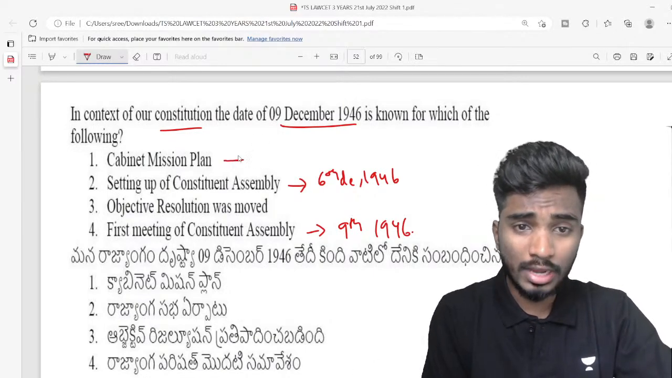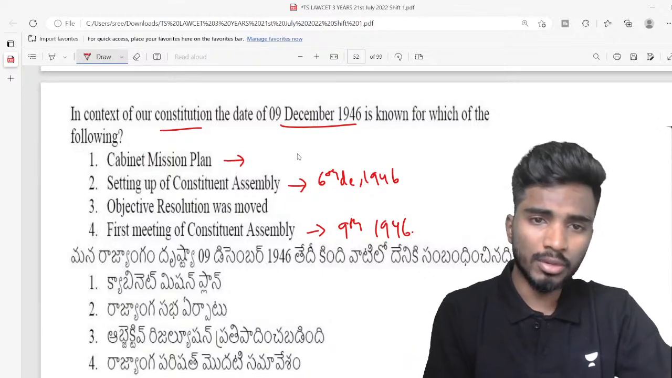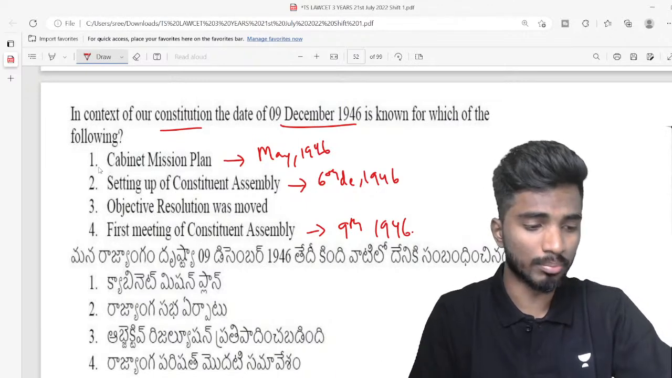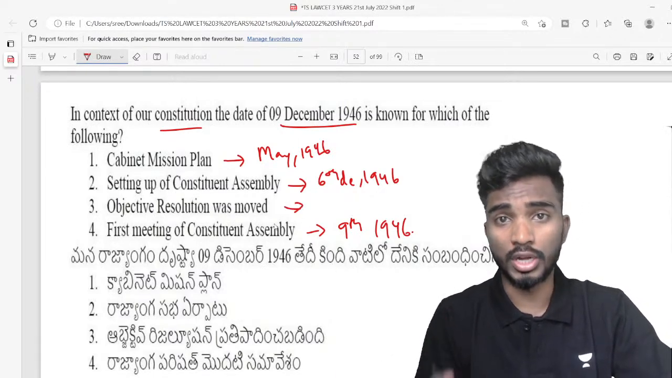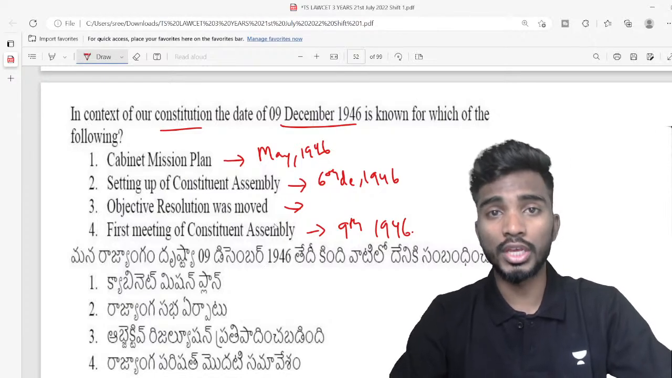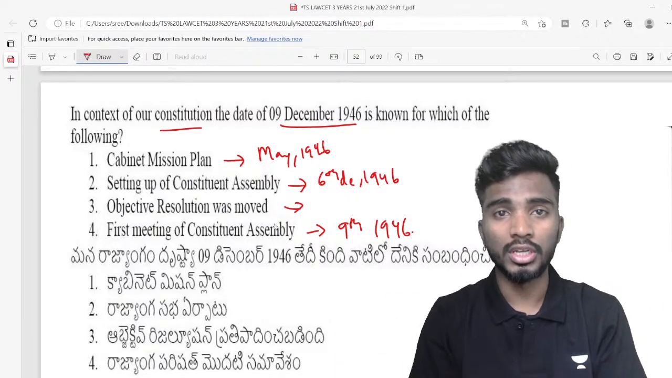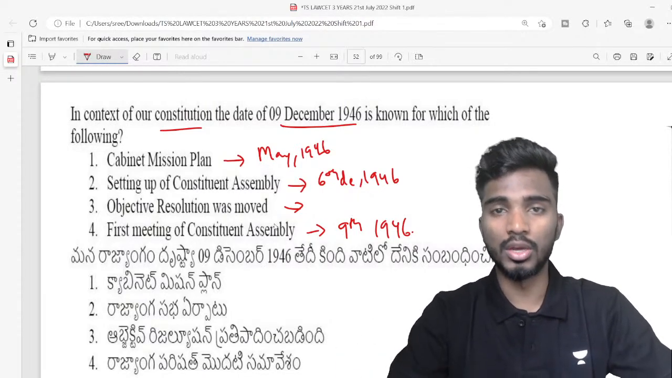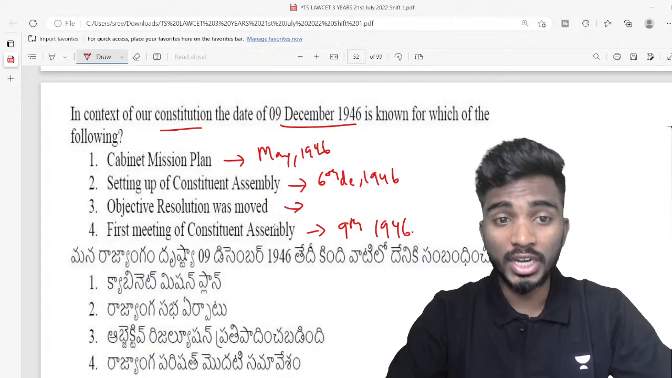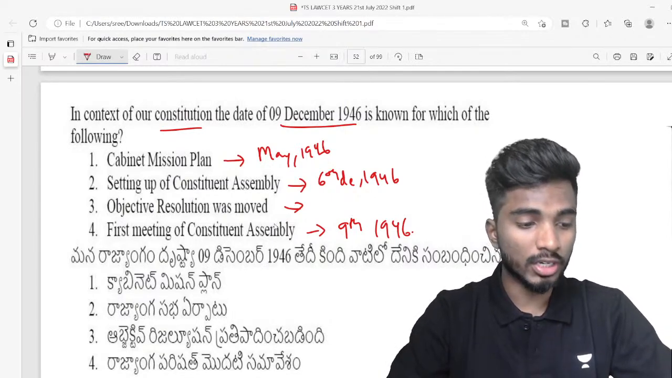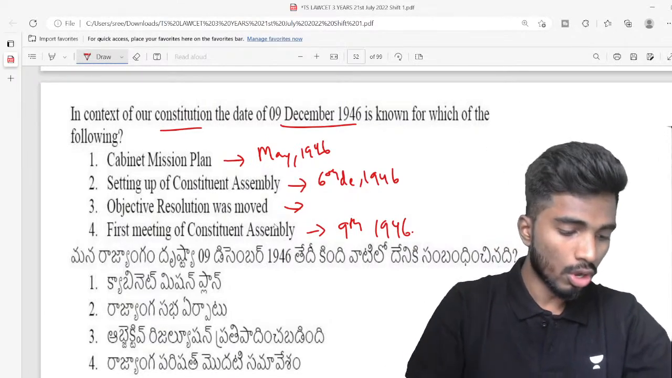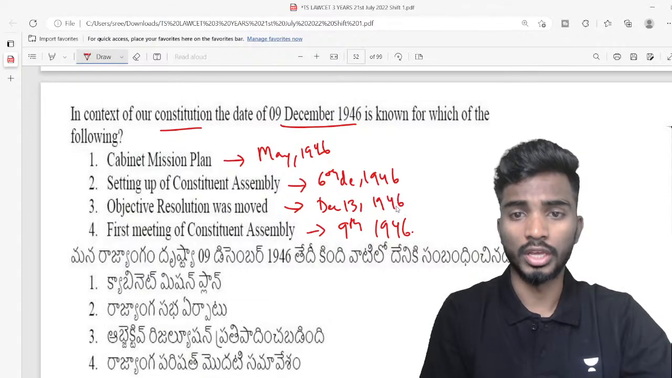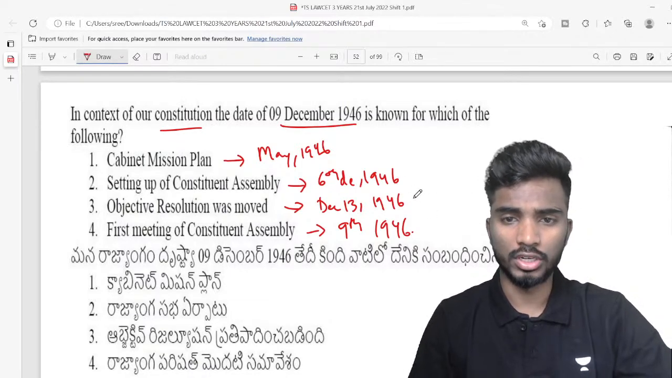And then when it comes to the Cabinet Mission Plan, the Cabinet Mission Plan was sent somewhere around May 1946. This date is not really important, right? And the Objectives Resolution, I talked about the Objectives Resolution when I was talking about the Preamble. So the Objectives Resolution is our present Preamble. This was actually moved by Jawaharlal Nehru in the Constituent Assembly, on December 13, 1946. Okay, December 13, 1946.